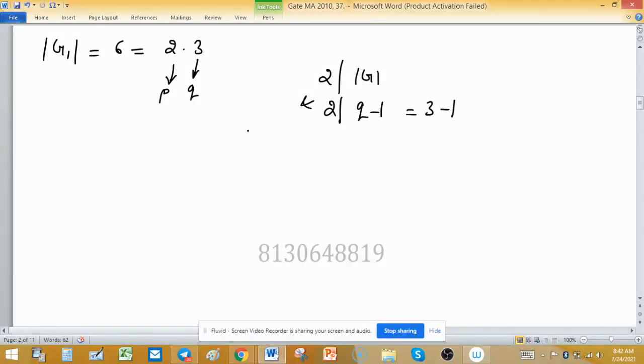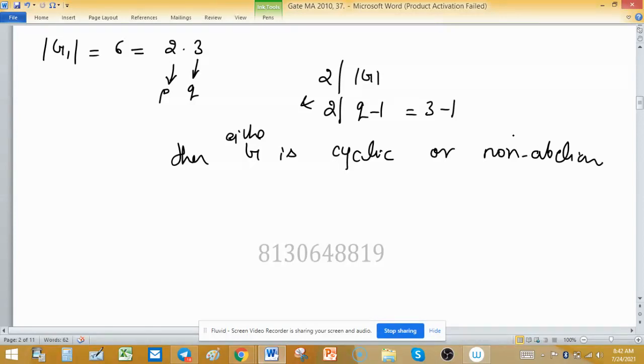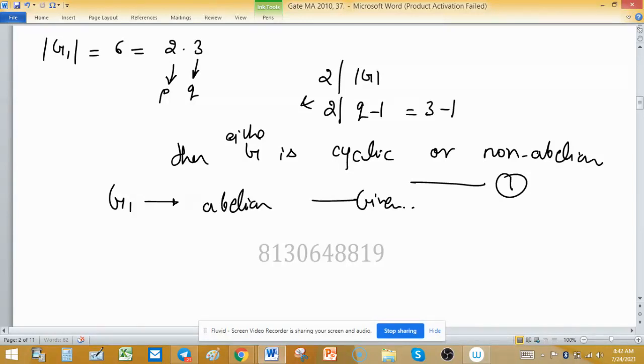Then G is either cyclic or non-abelian, by fact 1. But G1 is given to be abelian.